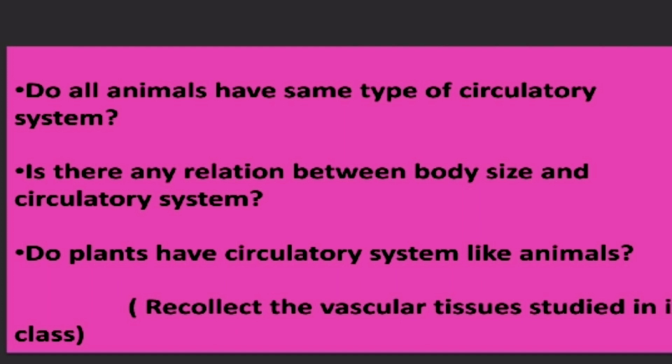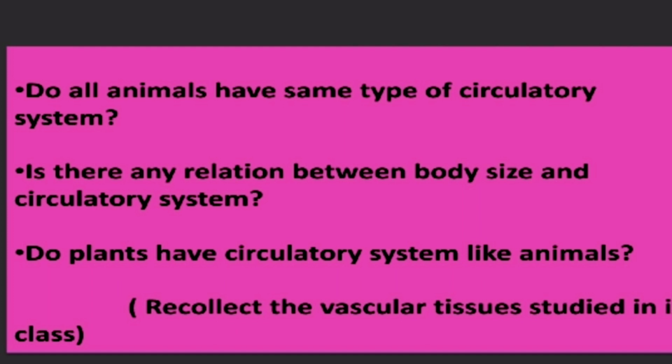Next, the third question is, do plants have a circulatory system like animals? Then you can recollect the vascular tissues you studied in 9th class. Yes, exactly, the answer is they also have a circulatory system, because you know that xylem and phloem are called the transport tissue or the vascular tissue. Okay, right children. So now you have got an idea about the circulatory system.